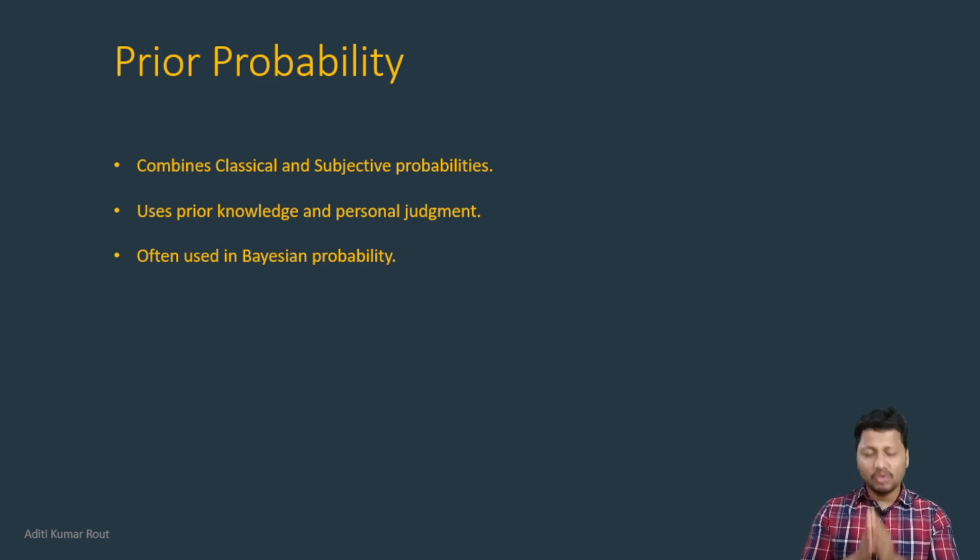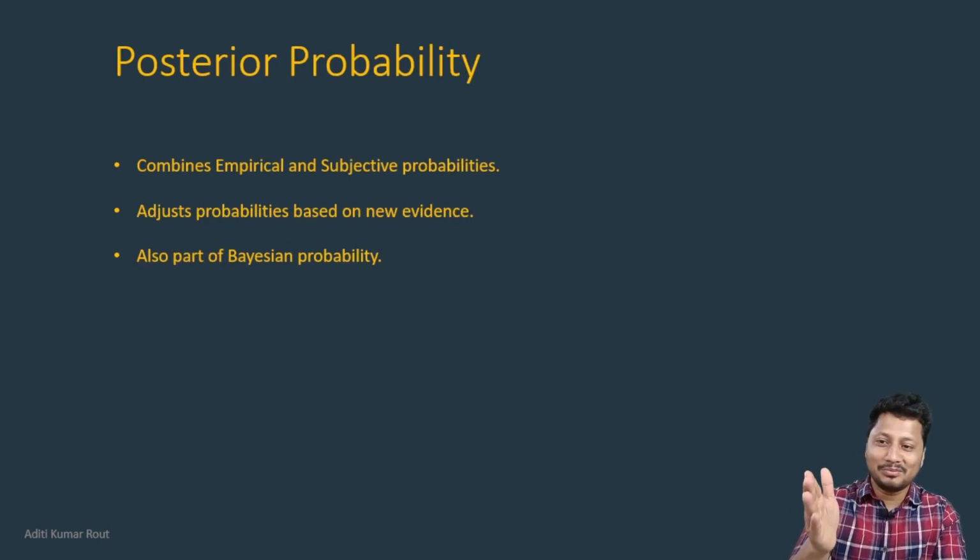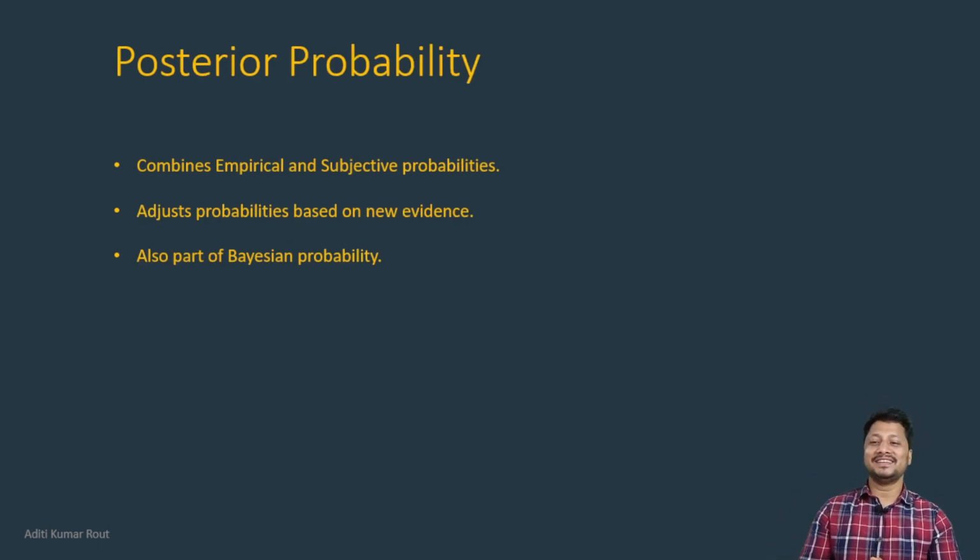We will have different videos in future related to basic Bayesian probability and Bayes theorem. But here, prior probability is the combination of two: classical probability and subjective probability. And if you are talking about posterior probability, then it is the combination of empirical and subjective probability.